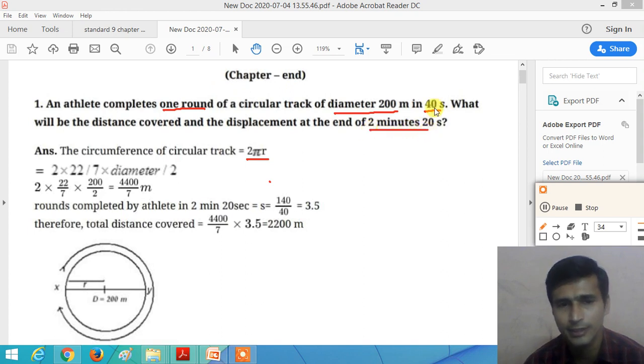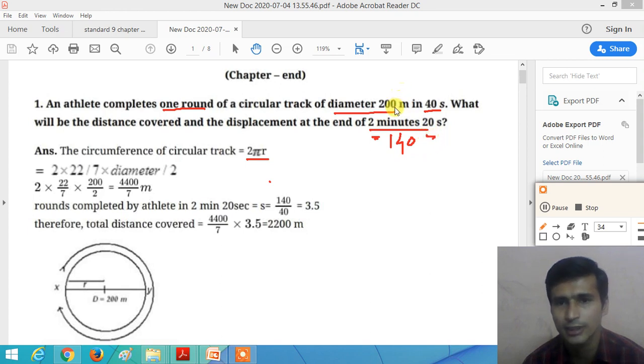In 40 seconds, the distance covered by the athlete is 4400 divided by 7 meter, but in 2 minute 20 second, how many rounds are completed? 2 minute 20 second is equal to how many seconds? 2 minutes is 120 seconds and 20 seconds, that is 140 seconds. So instead of 2 minute 20 second, we take the value 140 seconds.